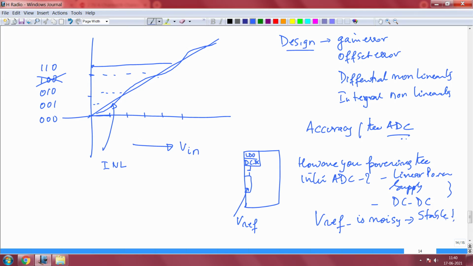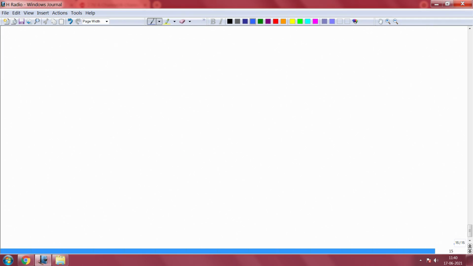Okay. Usually if you take Arduino and other controller boards that you know very well, pay a lot of attention, so I will put one mark here, pay attention to VREF.